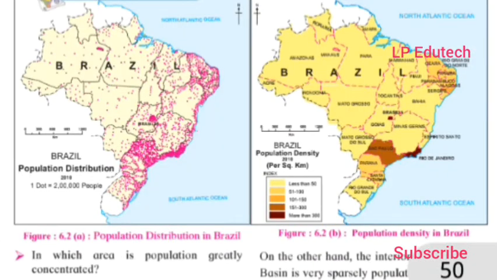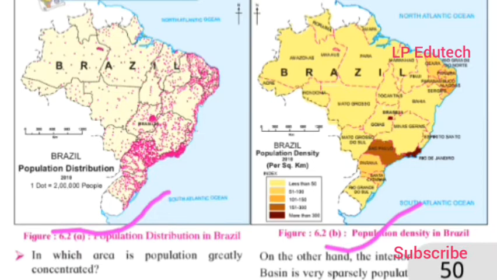Now, let us continue with the same content. Page number 39. Brazil. Observe figure 6.2a and 6.2b and answer the questions. So here in 6.2a we have the population distribution in Brazil, and here in 6.2b we have the population density in Brazil. Same as we have just seen in India, now we are going to look at Brazil.